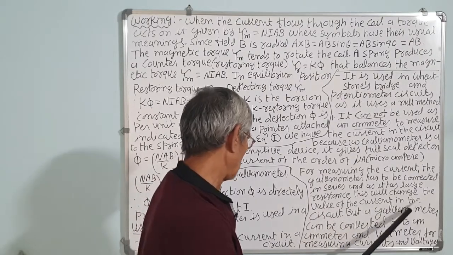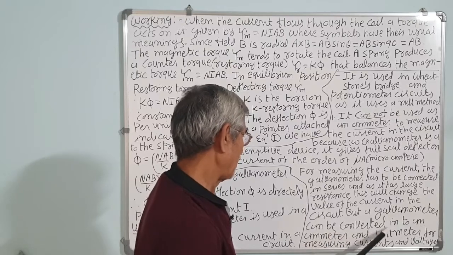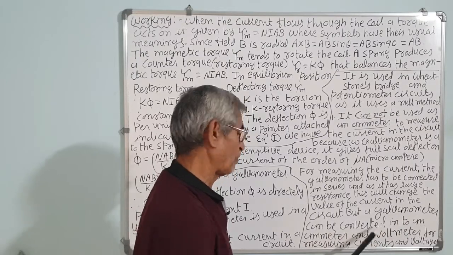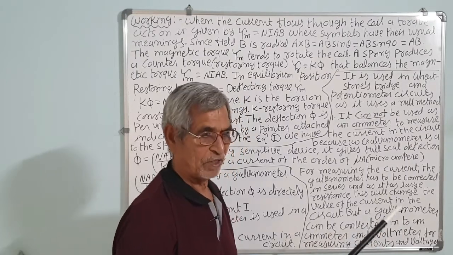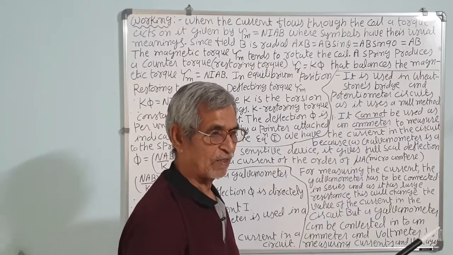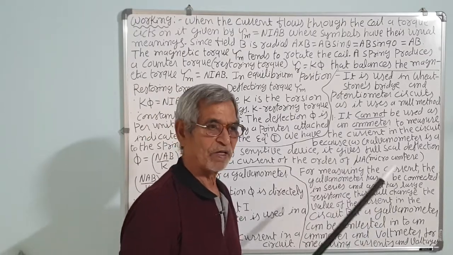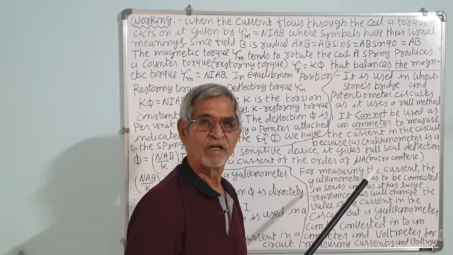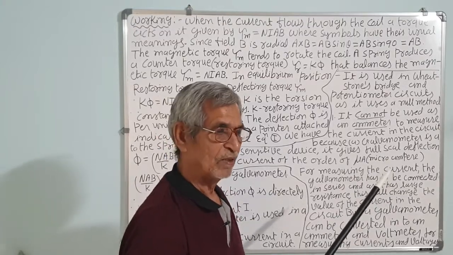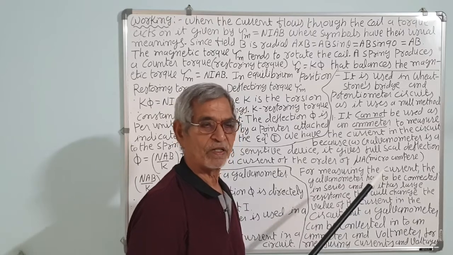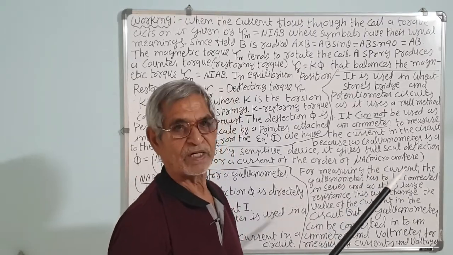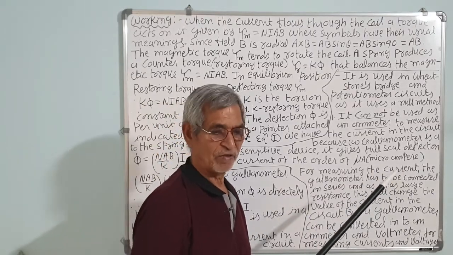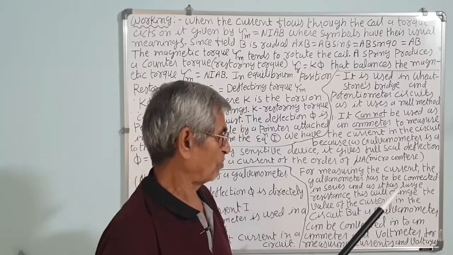But a galvanometer can be converted into an ammeter and a voltmeter for measuring current and voltage. A galvanometer can be converted to an ammeter by connecting a shunt resistance, that is, a low resistance connected in parallel to the galvanometer device, or it can be converted into a voltmeter for measuring voltage by connecting a high resistance in series with the galvanometer. We will see this in the next topic.